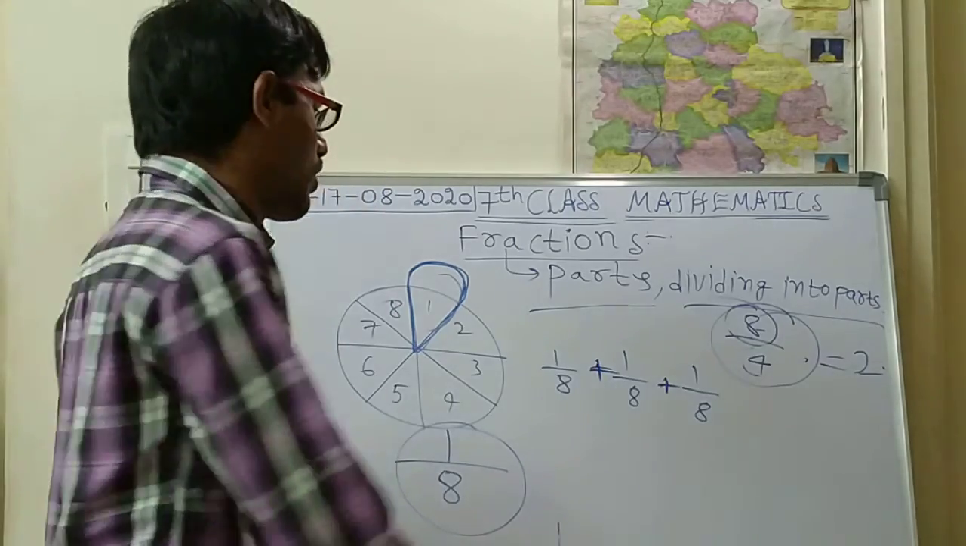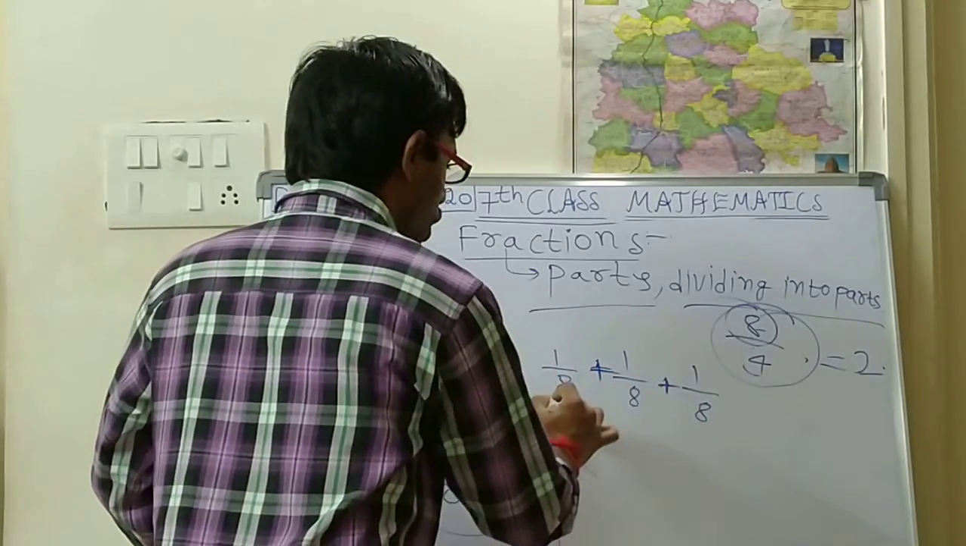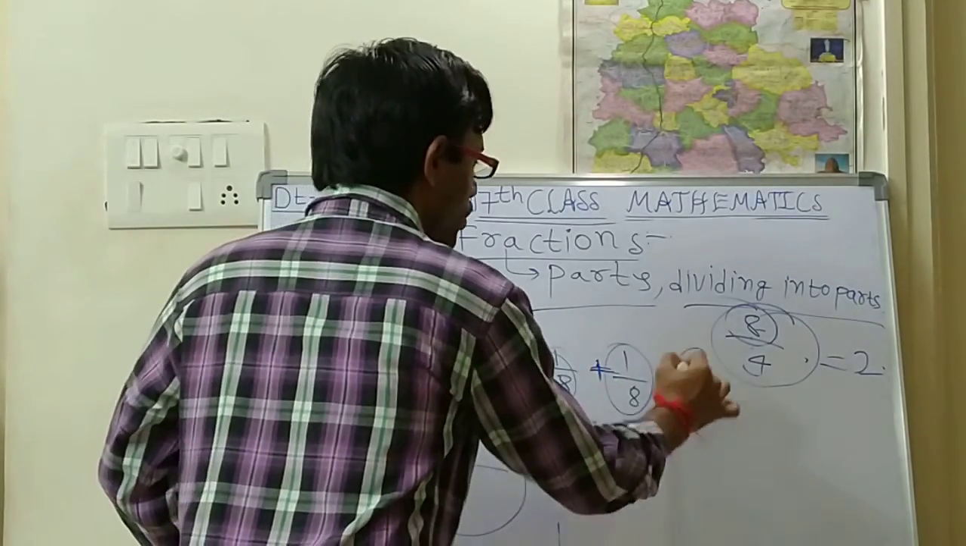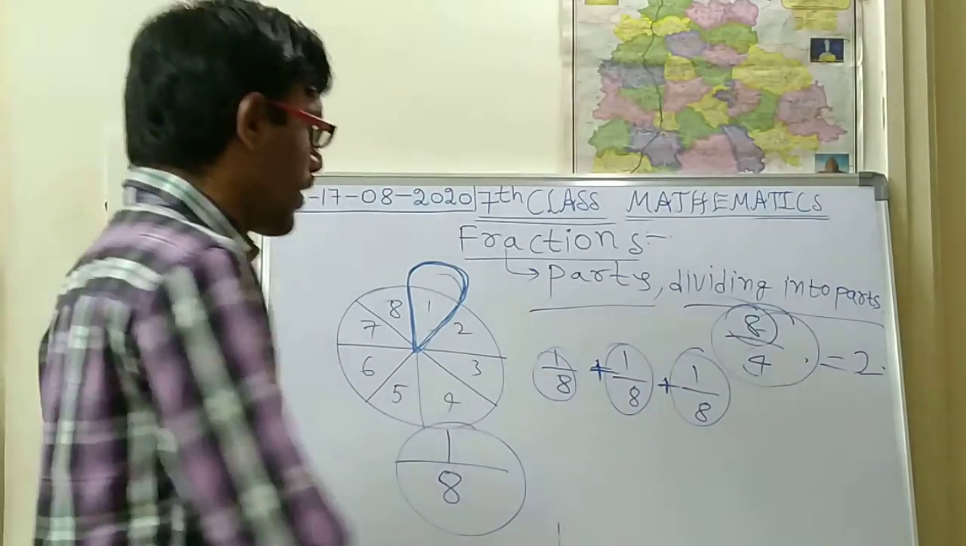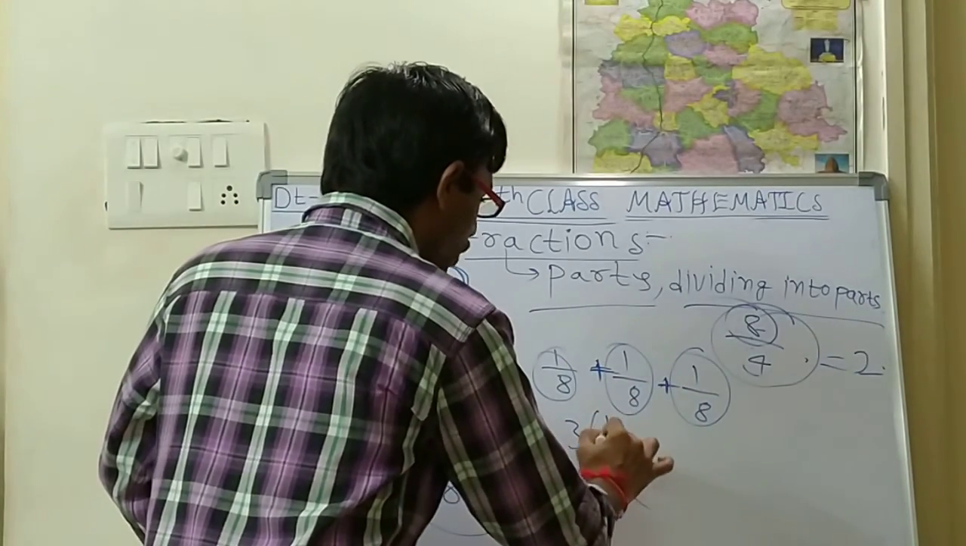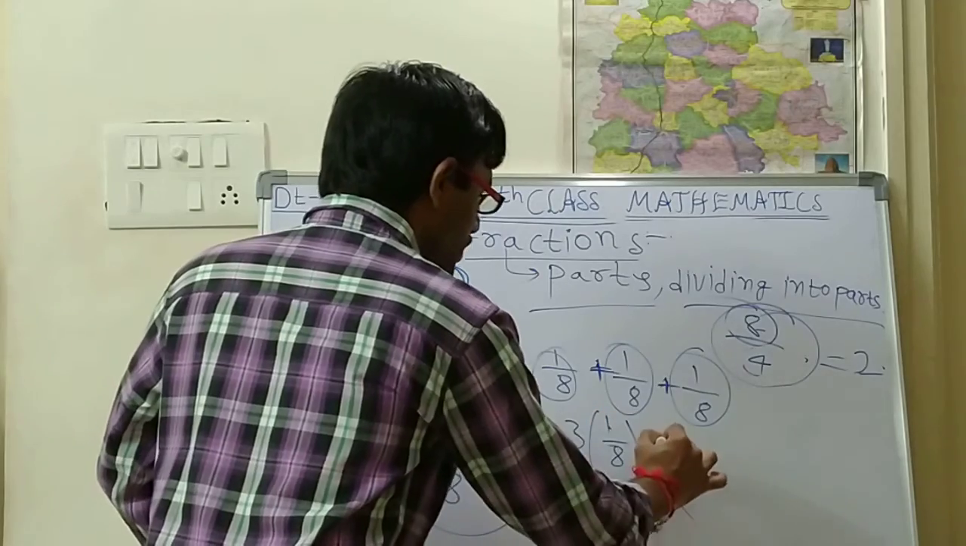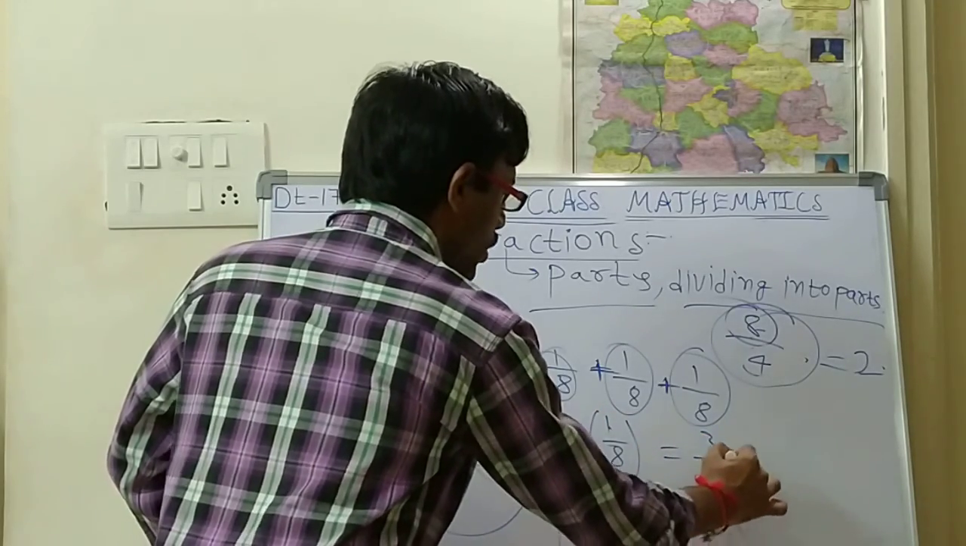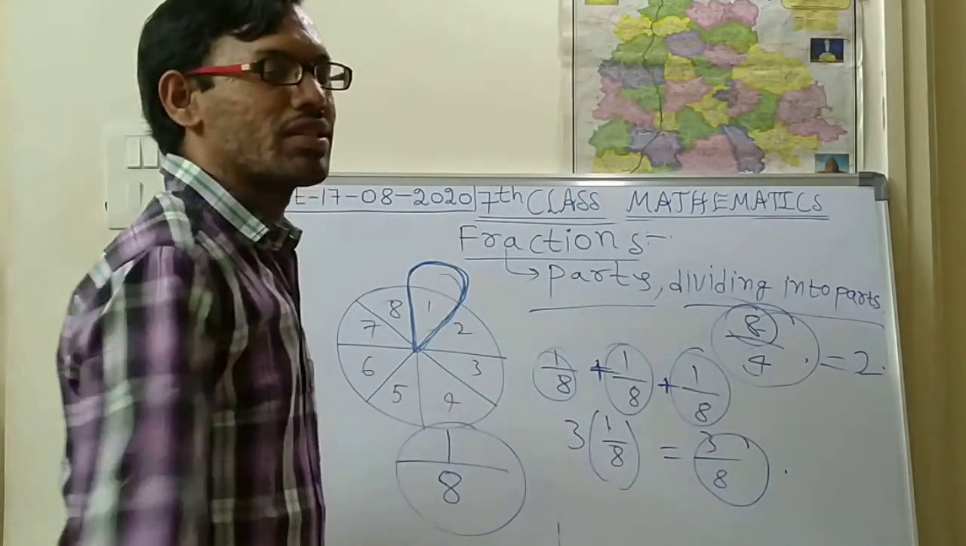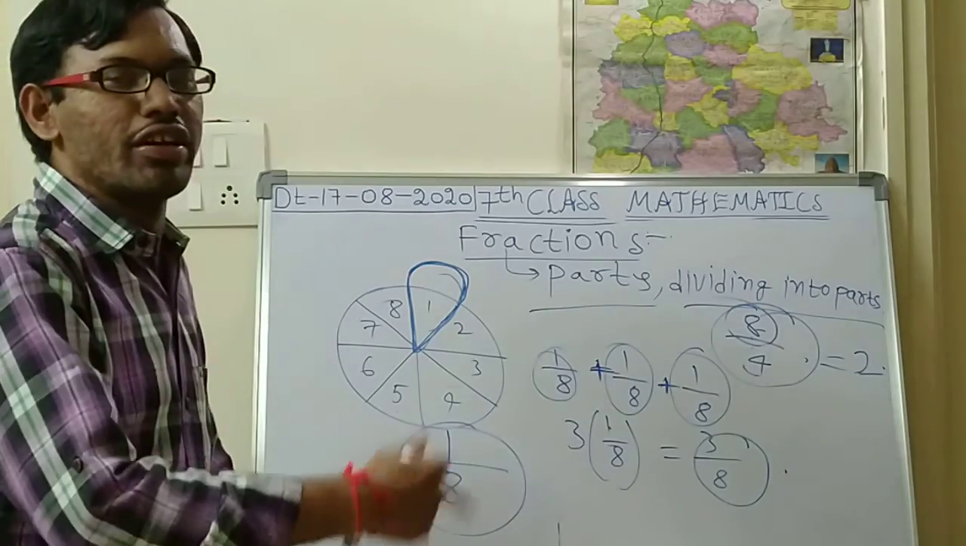So what will this become? 1 by 8, how many are there? 1, 2, 3. For 3 members I have given. So 3 into 1 by 8, 3 ones are 3, so 3 by 8. So 3 by 8 of the cake has been distributed.